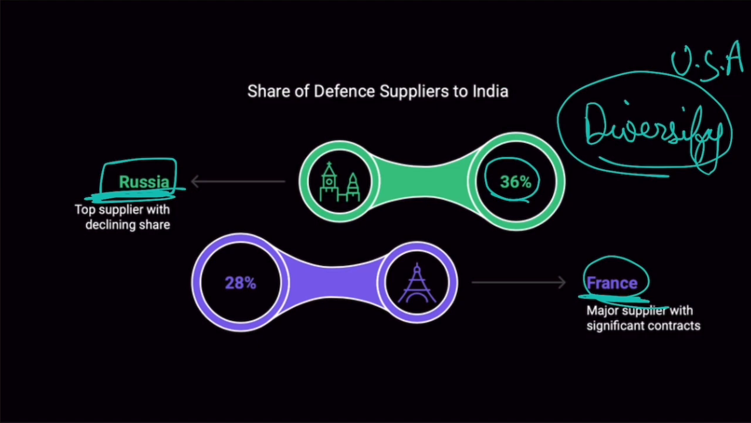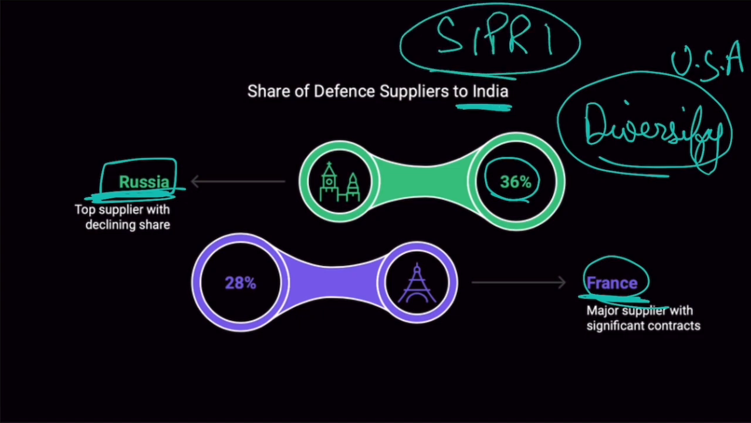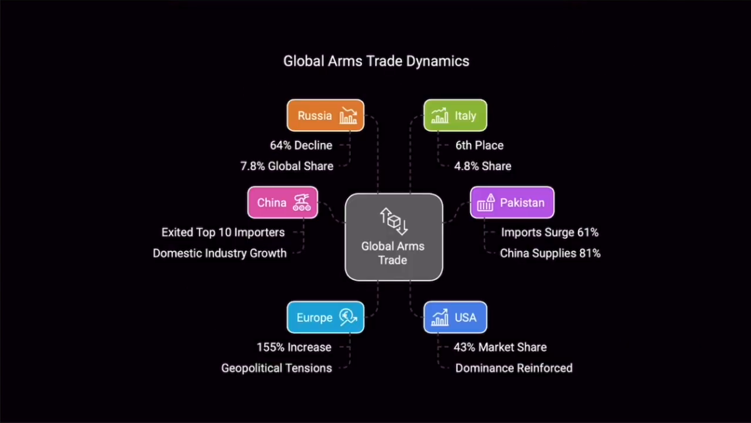Now, this is as far as India goes in the SIPRI report. The SIPRI report has also talked about the global defense trade. So, what are the facts that the SIPRI report has released with respect to the global arms trade? It says that the USA is the largest supplier of arms and armaments in the world. 43% of the global market share is with the USA. Okay. Russia's share has declined. At one point of time, Russia was the second largest as far as market share goes in arms trade after the USA, but its share has declined to 7.8%.